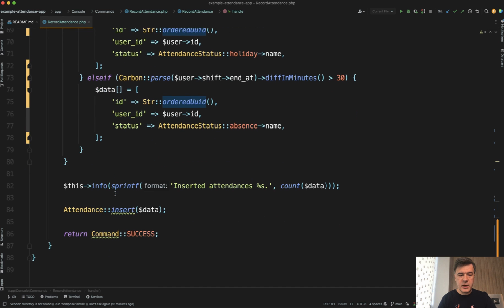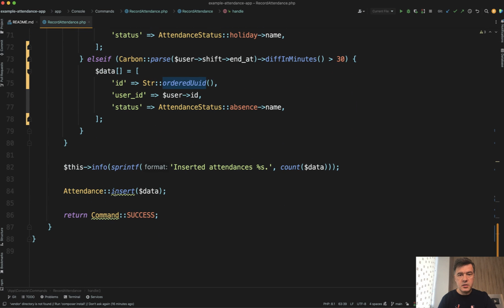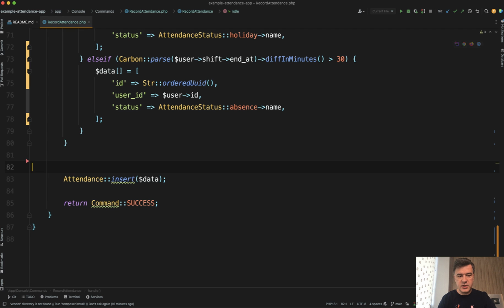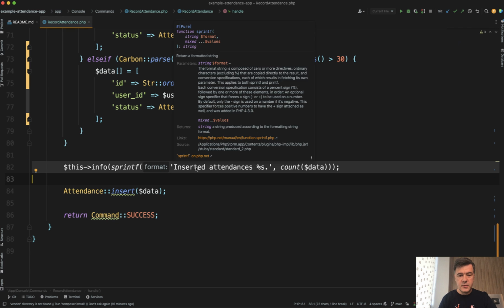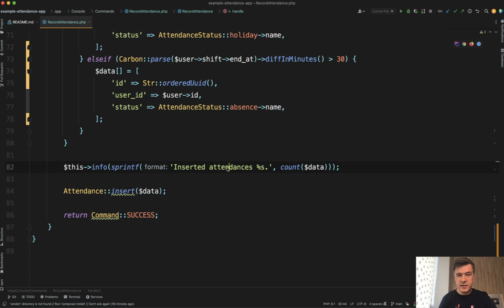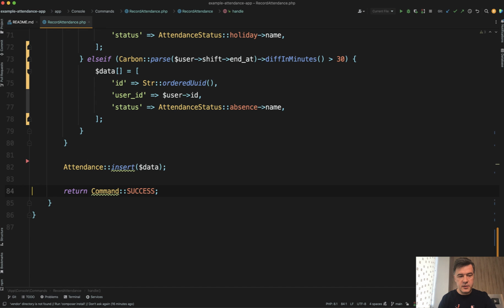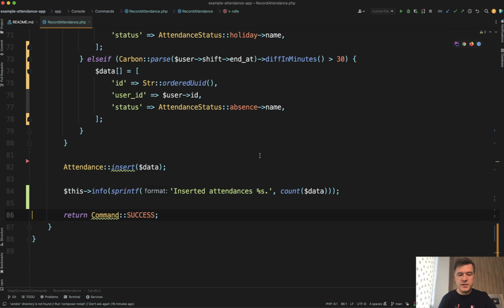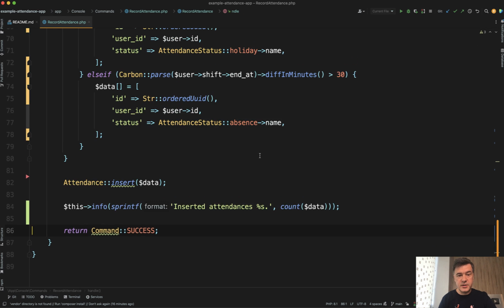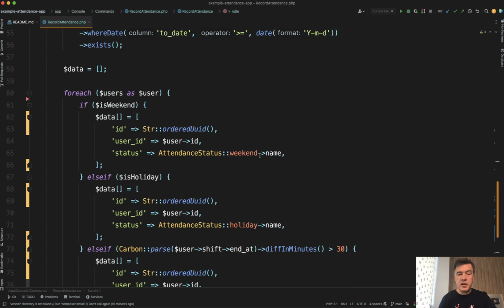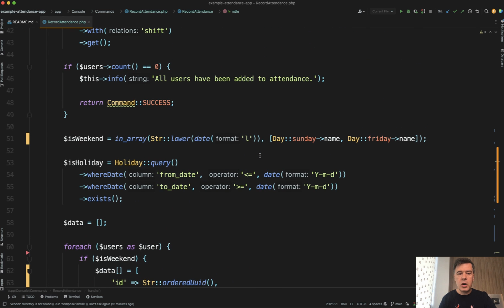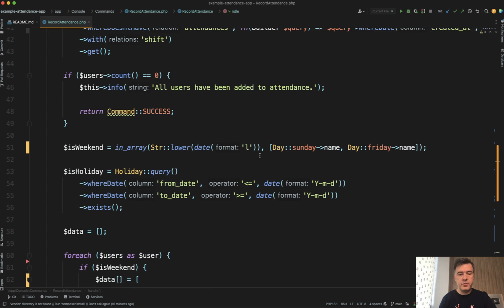And then if we go down to this, finally in this Artisan command, I would change this line after insert, because see what happens, you show the info that something is inserted before it is inserted. So what if this fails for whatever reason? So I would just change this here. Okay, so these are obvious things that I just noticed within this Artisan command. Now let's get to the main question, how to optimize that in terms of performance.